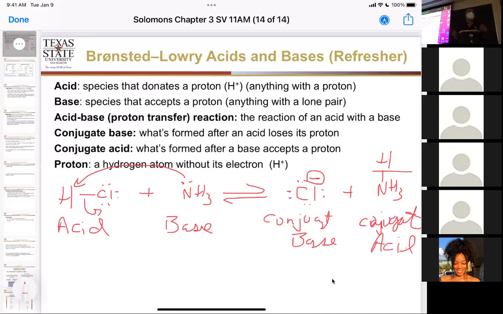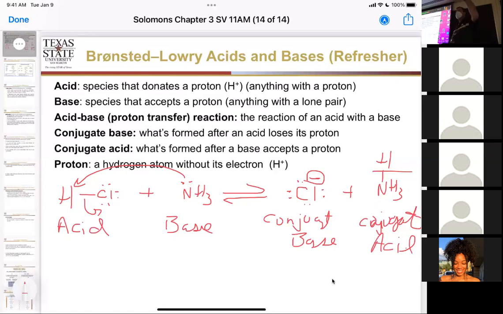Okay, so why is this important? Well, the first thing I want you to note is we don't actually take a proton without electrons around it and just fling it around the universe. No, these electrons from the base have to start forming the bond with hydrogen before it loses those hydrogens with the conjugate base. So guess what? We're pushing electrons around. We're using those two-pronged arrows to show two electrons are coming around to do work. That's how we show what's happening in mechanisms, okay?